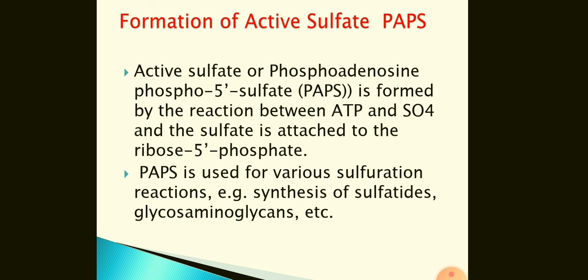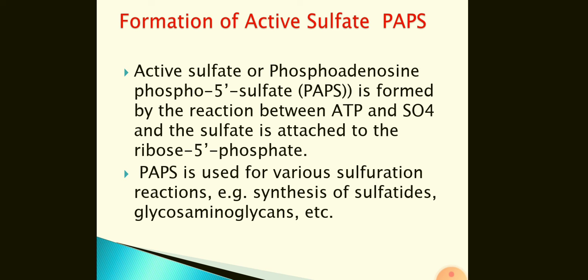Here is another example of cysteine getting entered into a very active compound, PAPS. PAPS is phosphoadenosine phosphosulfate. It is also called active sulfate.